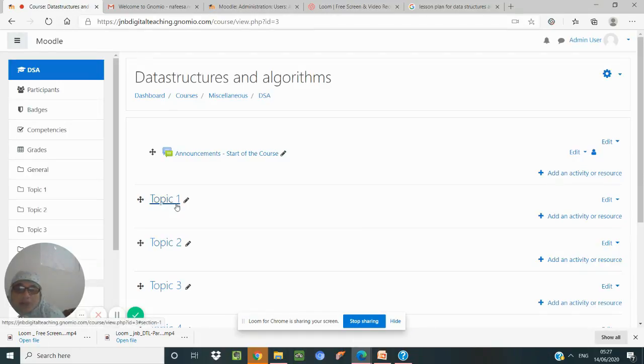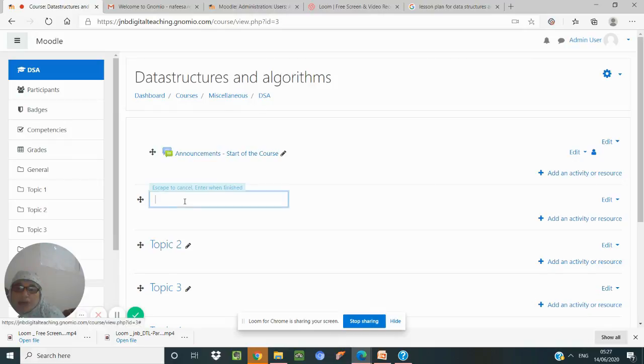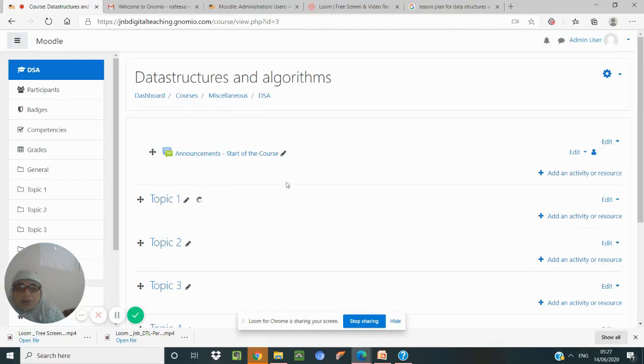Now in topic 1, we can be very specific. For example, here I am entering linear data structures. This is the topic name I am giving, Unit 1. When you press enter, it gets entered.